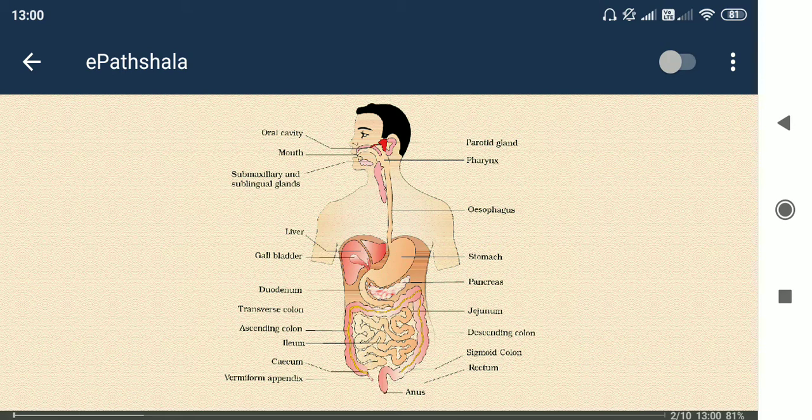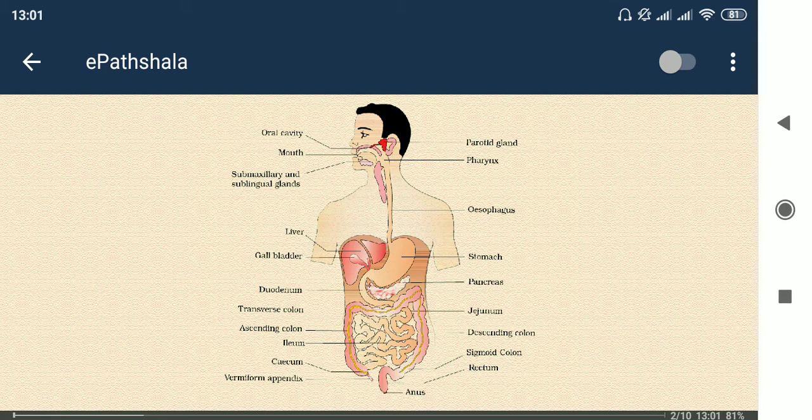After the esophagus comes the stomach, a J-shaped structure you can see, and this is the major part where the digestion of protein occurs. After that comes the jejunum, ileum, then ascending colon, transverse colon, descending colon, and through the anus it is completed.